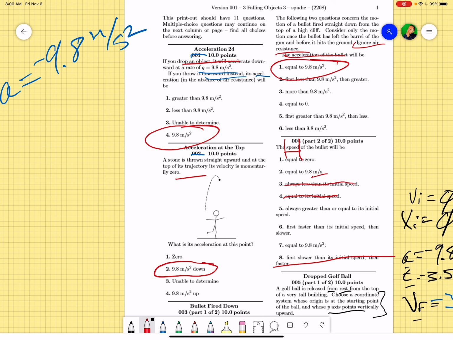Okay, equal to 9.8 meters per second squared. That would be an awesome answer if it was asking about acceleration, but it's not. It's asking about speed. Okay, is it going to be first faster and then slower? Okay, one more. That's just dumb. No, it's not going to do that. So the only thing you've got left is that it's always greater than or equal to. So it's equal at first when it leaves the gun, but it immediately speeds up because of gravity. So your right answer is right here: greater than or equal to the initial speed.